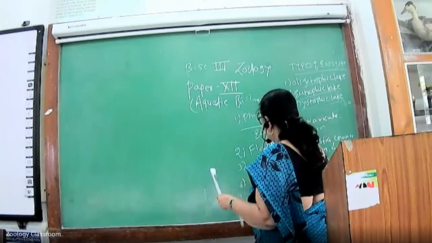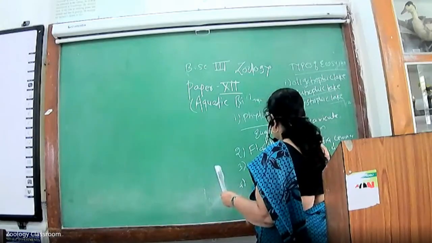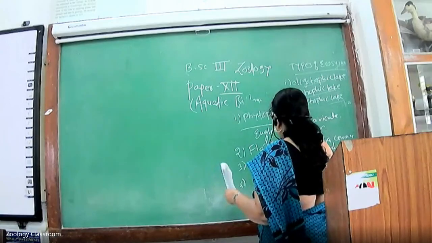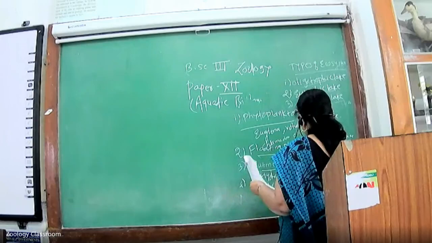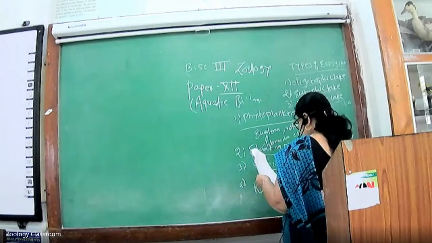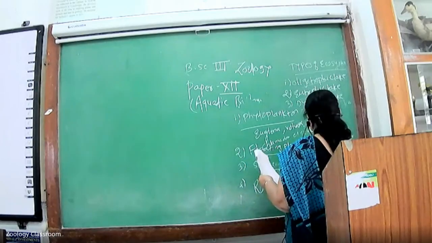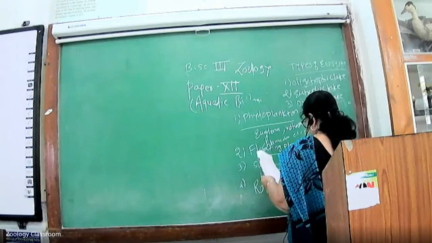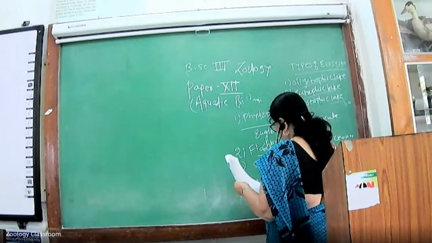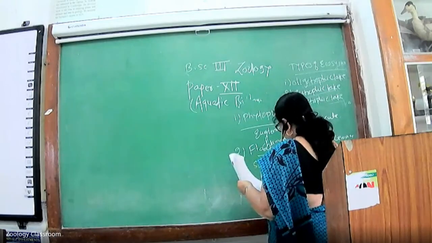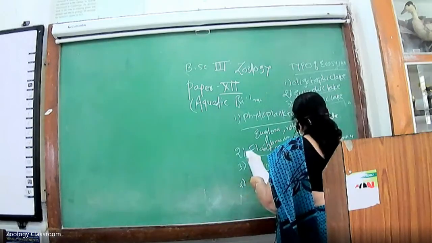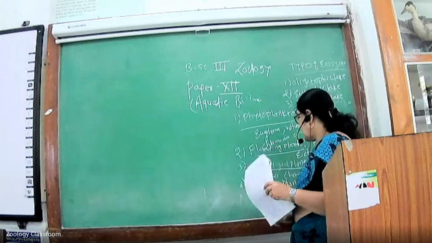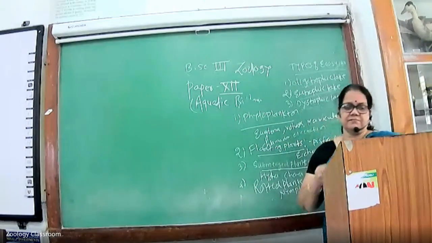And the fourth is the rooted plants. In the rooted plants, for example, Typha, Marsilea, Nymphaea, and Nelumbo. These are the rooted plants.